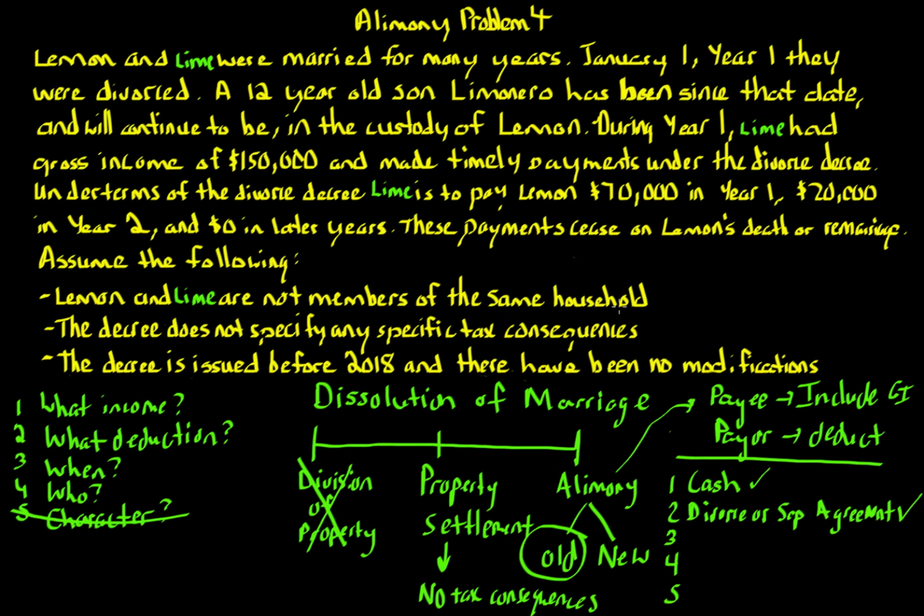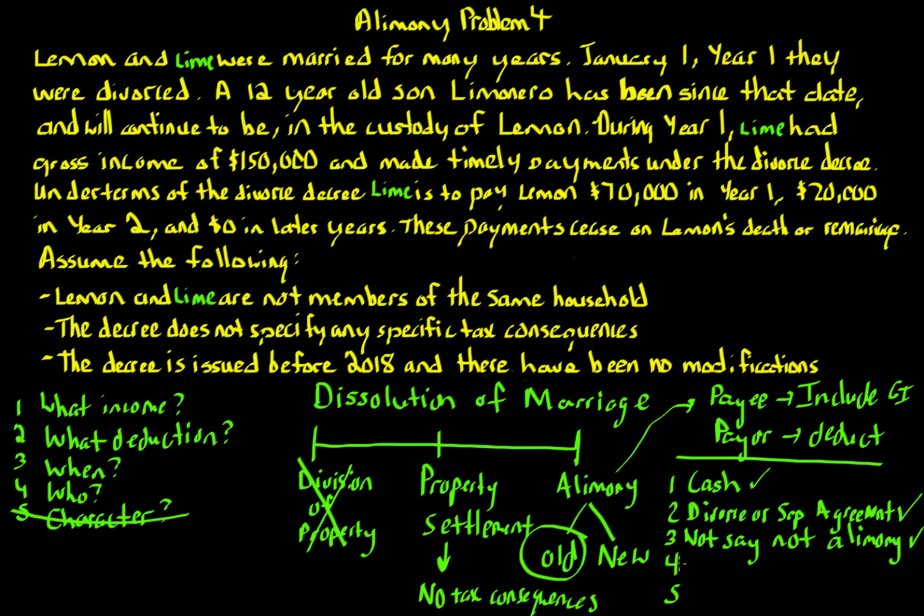The next is that in no way does it say it's not meant to be alimony. So the agreement does not say not alimony, and there's nothing here that specifies that. It even says the decree says nothing about the tax consequences, which goes further to say that this is met. It does not say it's not alimony.